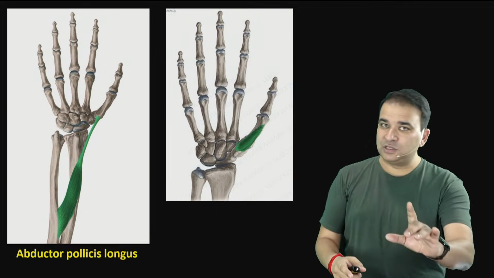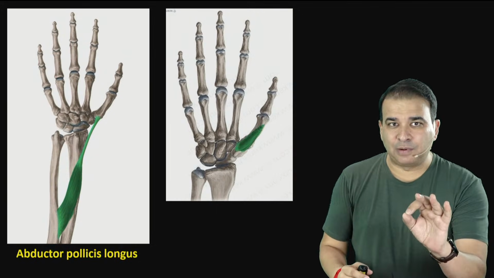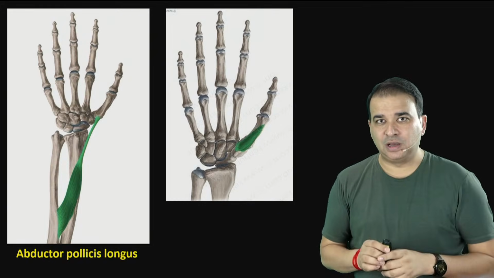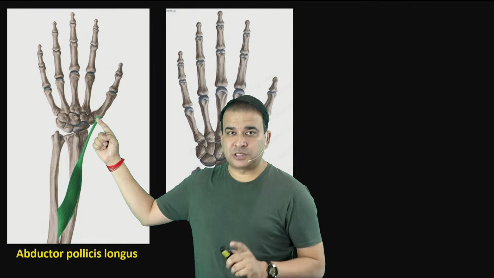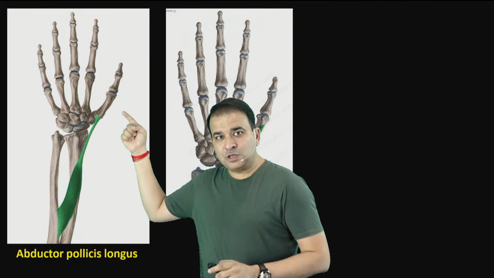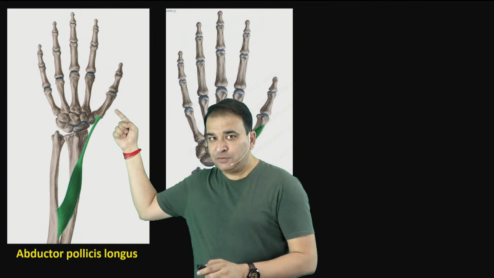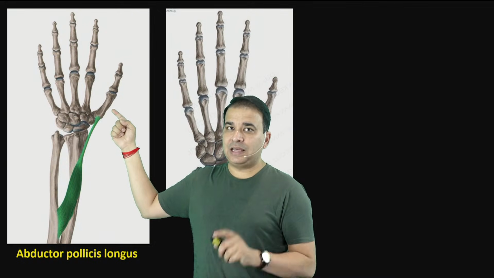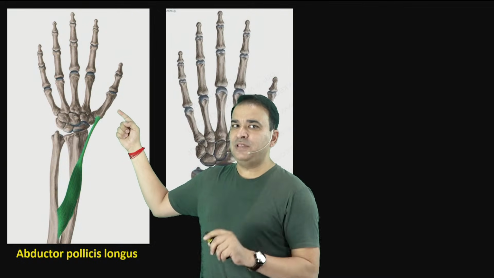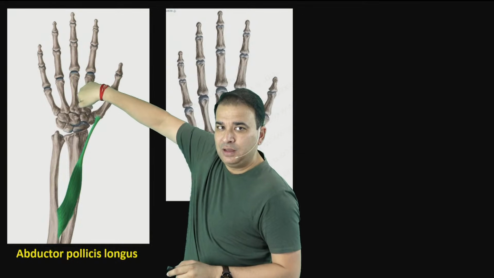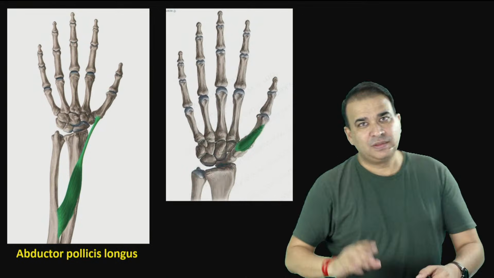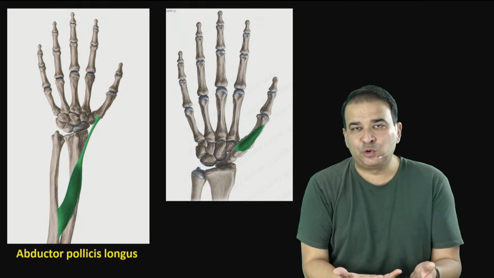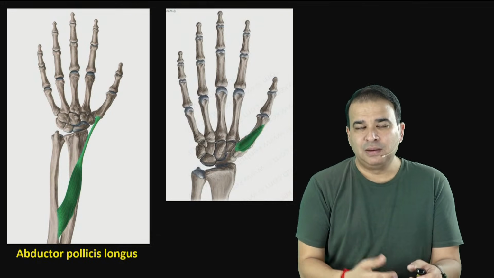So please be careful in this question. There are three possibilities here. If the arrow is at the base of the first metacarpal, it is abductor pollicis longus. If the arrow is on the outside, lateral side of the shaft of the first metacarpal, then the answer is opponens pollicis. But if the arrow is on the inner side of the shaft of the metacarpal, then the answer is palmar interossei. Palmar interossei muscle will originate from the metacarpal only.